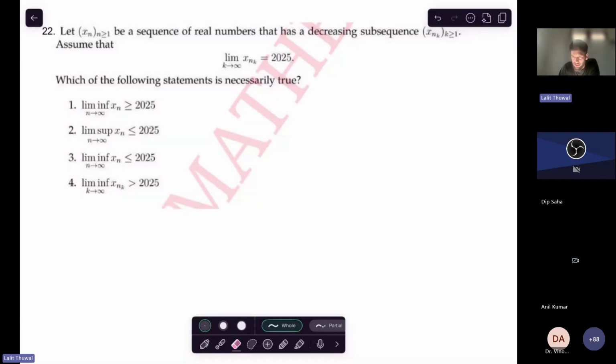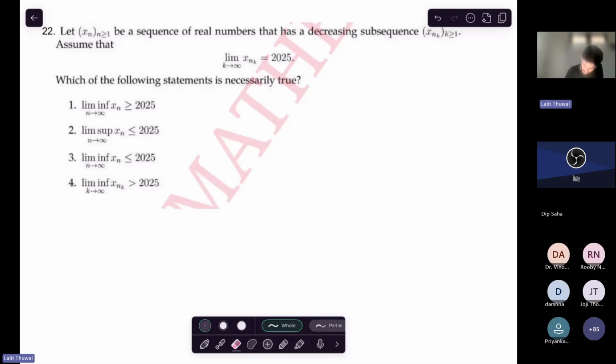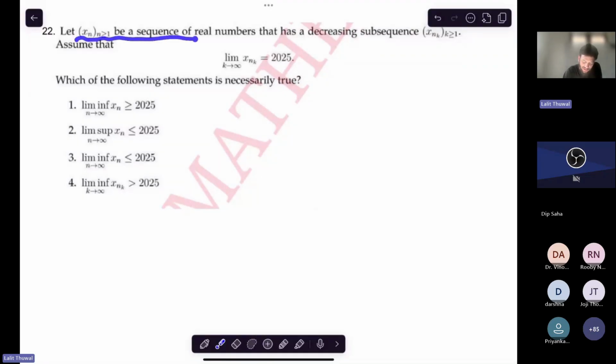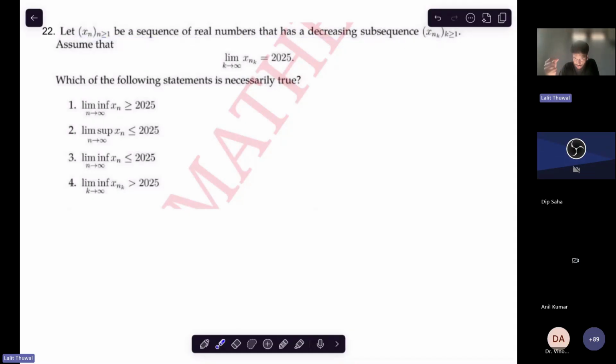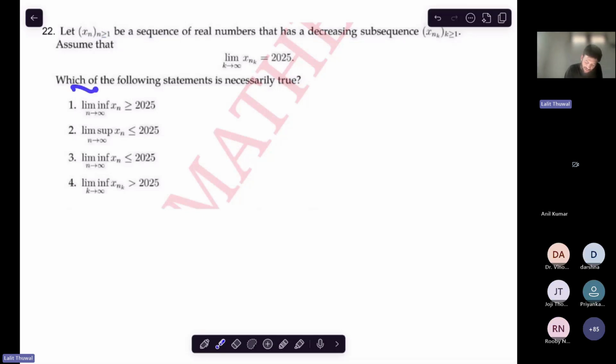So this is a question from CSIR NET December 2024. All these questions are from either the CSIR NET December 2024 Assam paper or from the original one. I have selected from almost each area. Let's start. The first question says: let x_n be a sequence of real numbers that has a decreasing subsequence. Assume that this subsequence converges to the number 2025. Which of the following statements is necessarily true? Let me tell you two results.